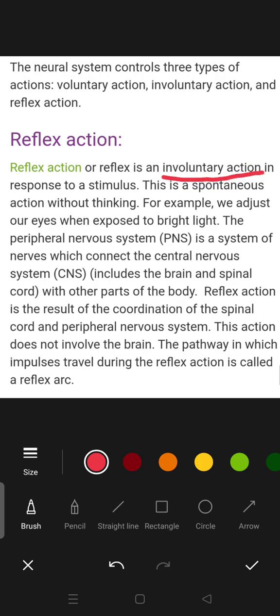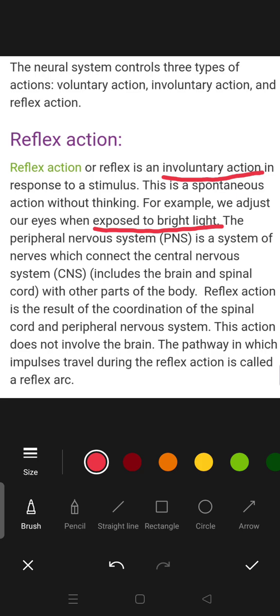They happen involuntarily in response to a stimulus. This is a spontaneous action without thinking. We don't think before doing it. We just do it. For example, we adjust our eyes when exposed to bright light. This is the most beautiful example of reflex action.